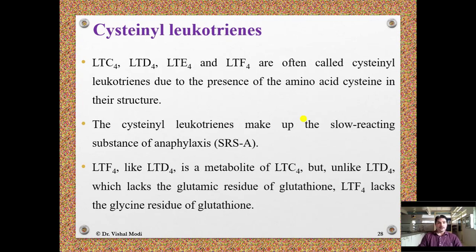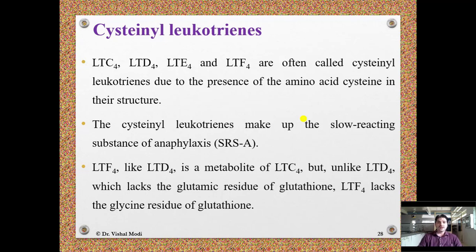Cysteinyl leukotrienes: leukotriene C4, leukotriene D4, leukotriene E4 and leukotriene F4 are often called cysteinyl leukotrienes due to the presence of the amino acid cysteine in their structure. The cysteinyl leukotrienes make up the slow reacting substance of anaphylaxis. It is also called SRS-A.